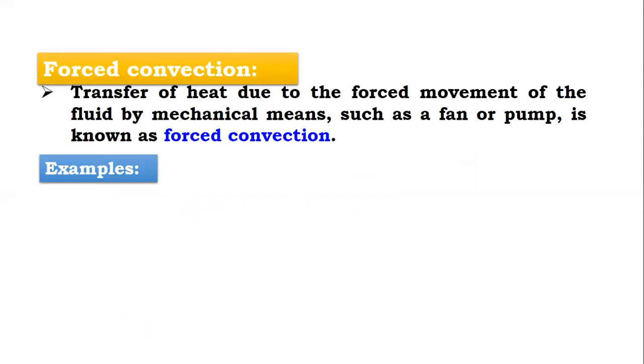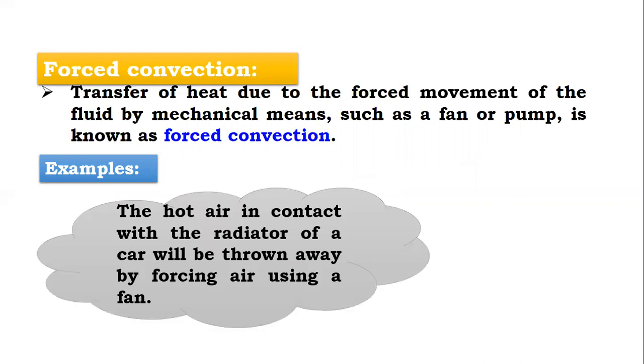Now forced convection. We can give many examples of forced convection. Hot air in contact with the radiator of a car is thrown away by forcing air using a fan. Every automobile has its cooling system, and it's basically forced convection.